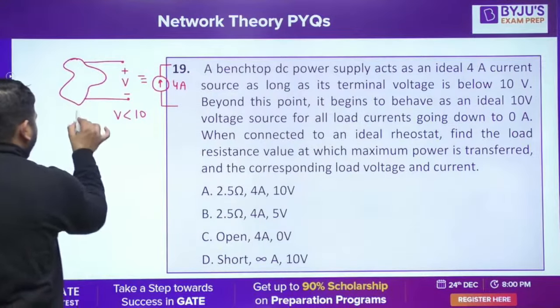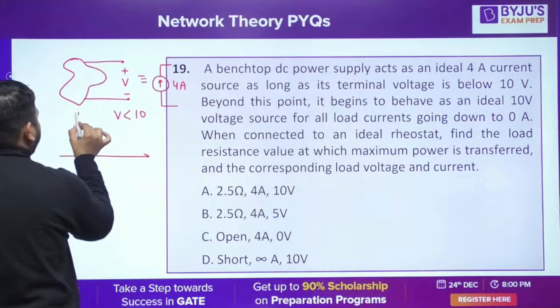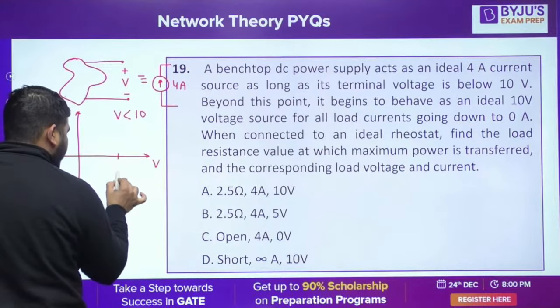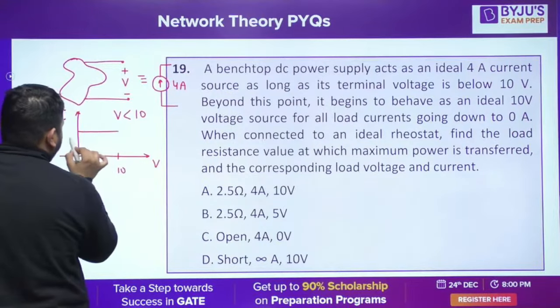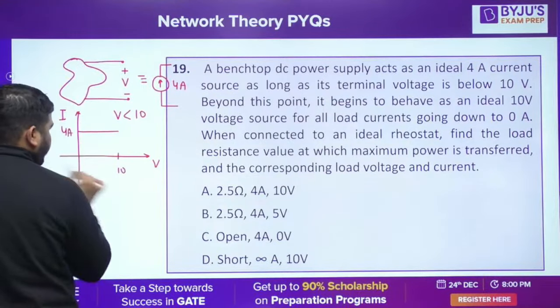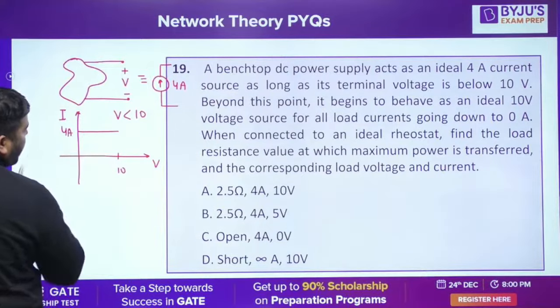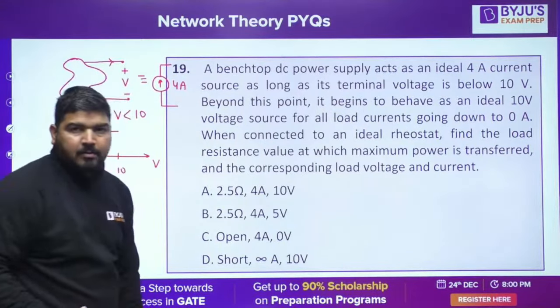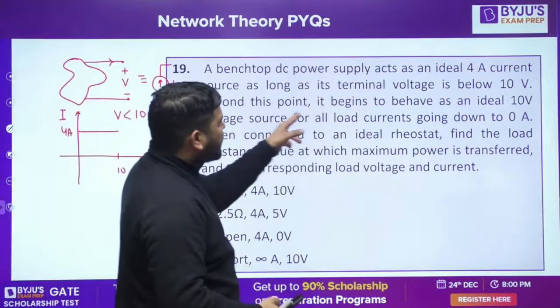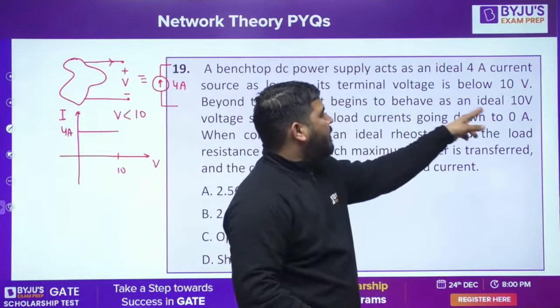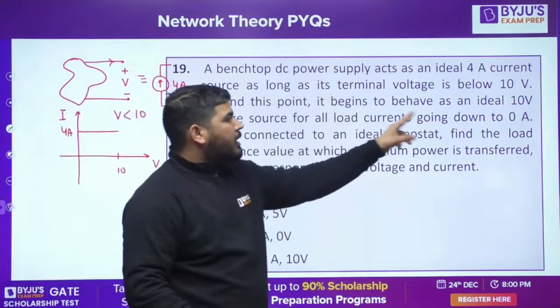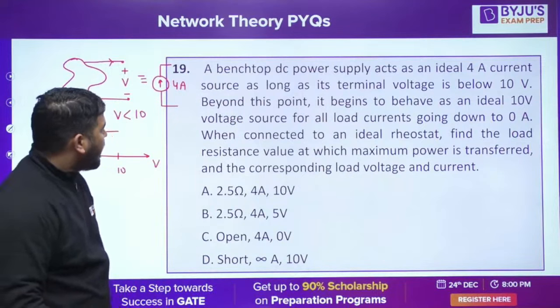If I plot the curve, you can say that if the V is less than 10, it will act like a constant current source, a 4 ampere current source. If this V is less than 10, this current will remain constant at 4 ampere. Beyond this point, it begins to behave as an ideal 10 volt source, with the load current going down to 0 ampere.